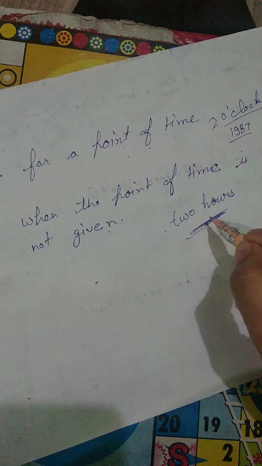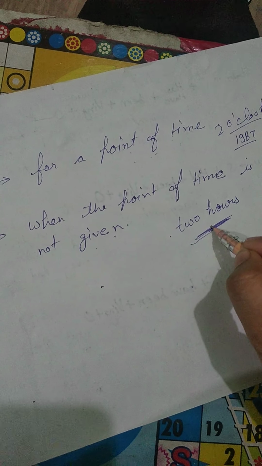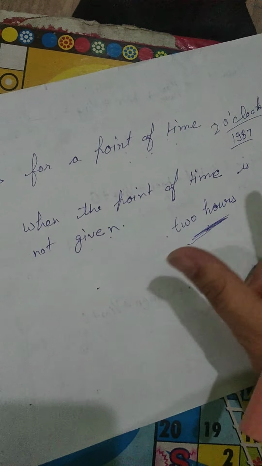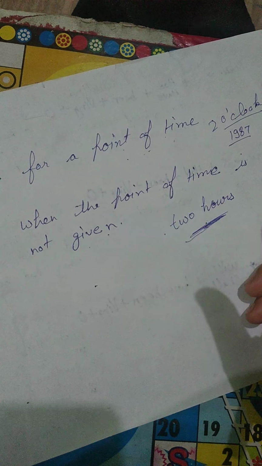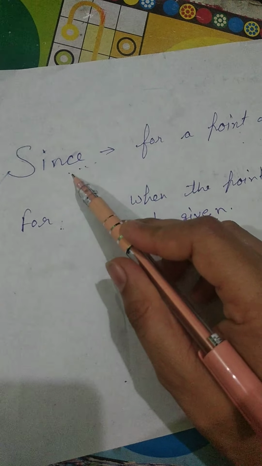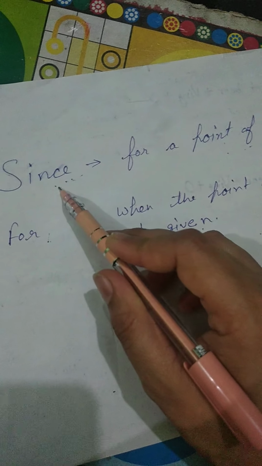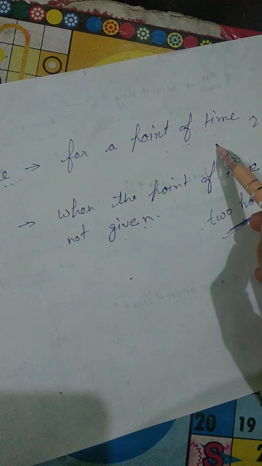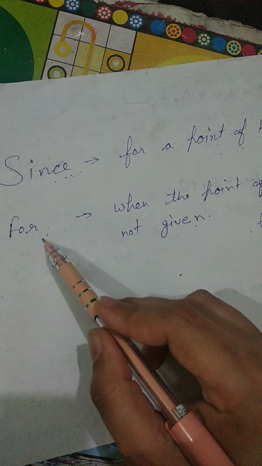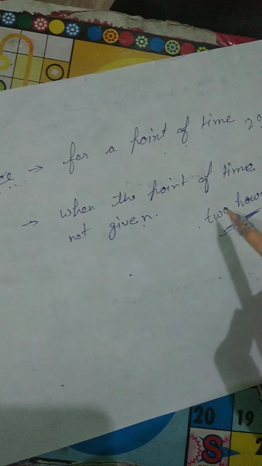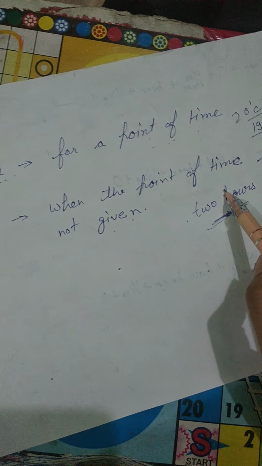It is just a measurement, a duration of time, that from these hours the work has been going on. I hope you got that. You will apply since when the point of time is mentioned in the sentence, and you will apply for when the point of time is not given.